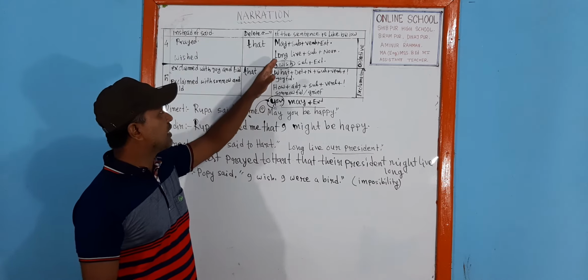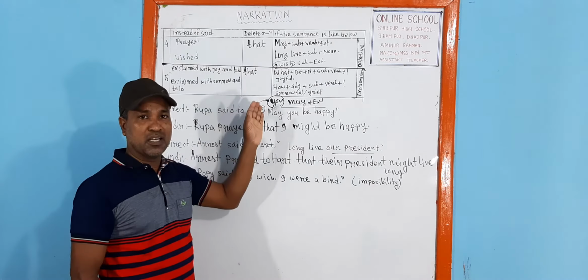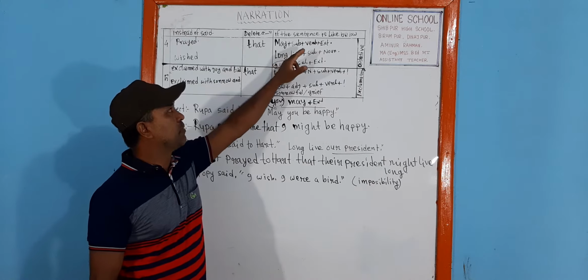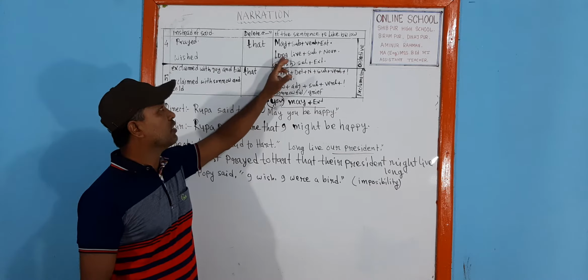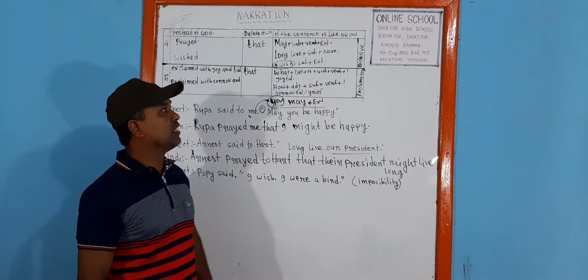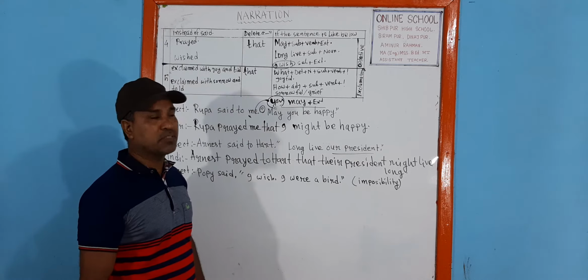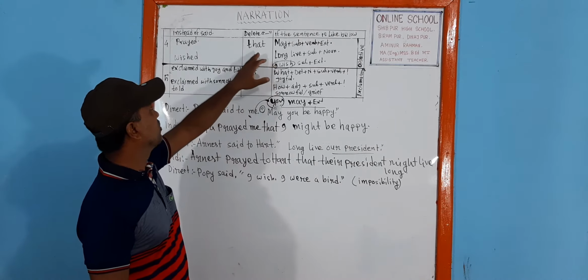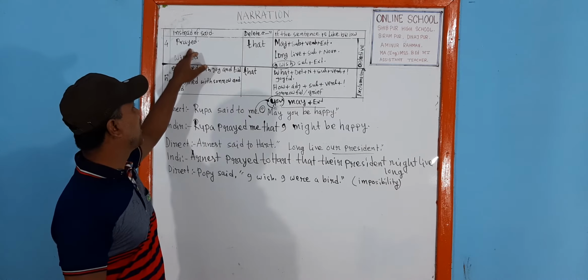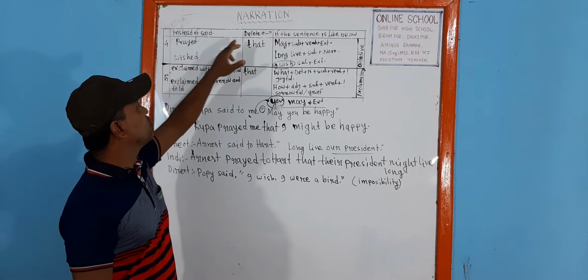Please look at this. In inverted commas, if we get may plus subject plus verb plus extension, or long live plus subject plus extension, or I wish plus subject plus extension, then we have to think that this is an optative sentence. Accordingly, instead of said there will be prayed. If we get may or long live, instead of said there will be prayed, and to delete the inverted commas, we have to set up that.